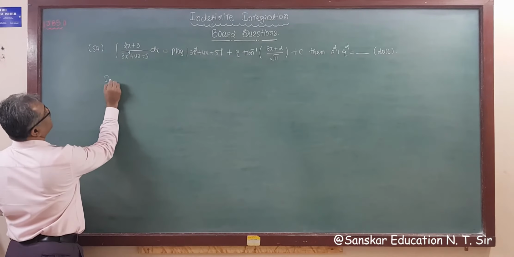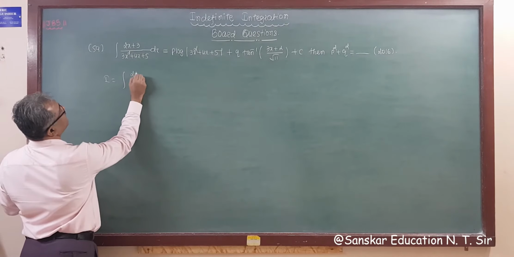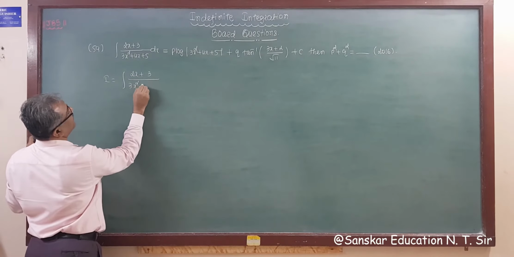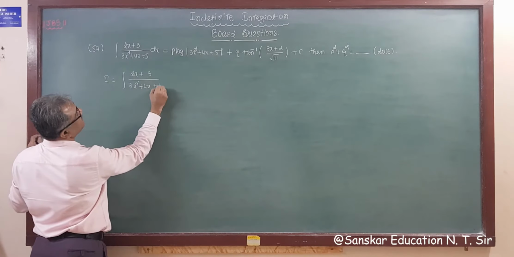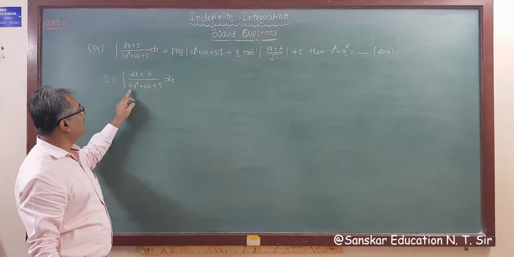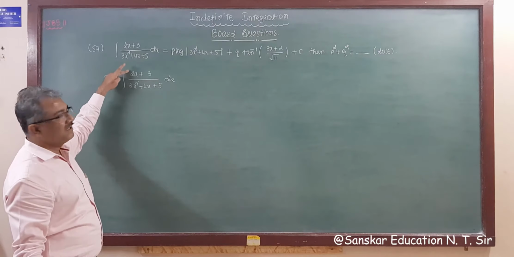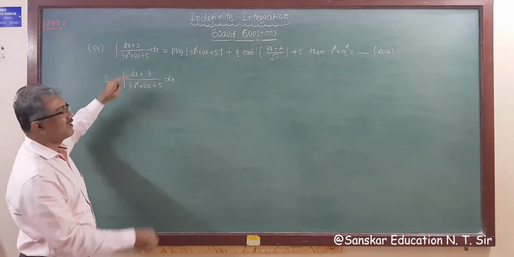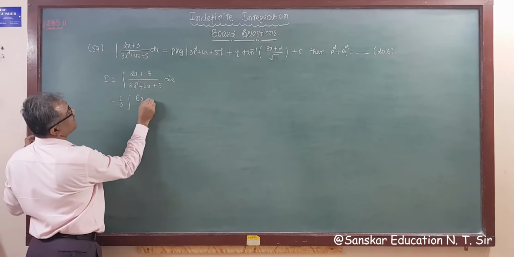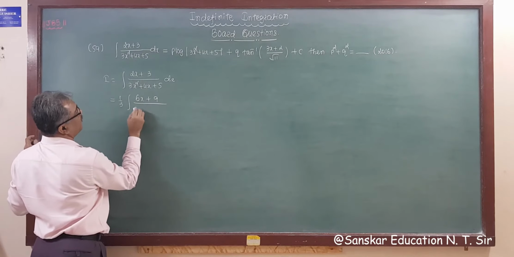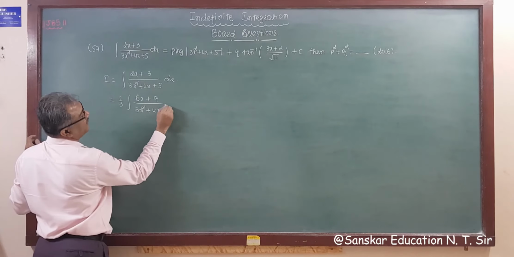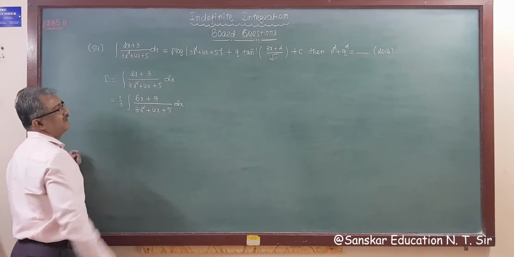So it is given I is equal to integration of (2x plus 3) whole upon (3x square plus 4x plus 5) dx. Now we adjust, as you know, the derivative of the denominator is 6x, right? So here there is only 2, so multiply by 3 and divide by 3, we get 1 upon 3 integration (6x plus 9) whole upon (3x square plus 4x plus 5) dx, right?